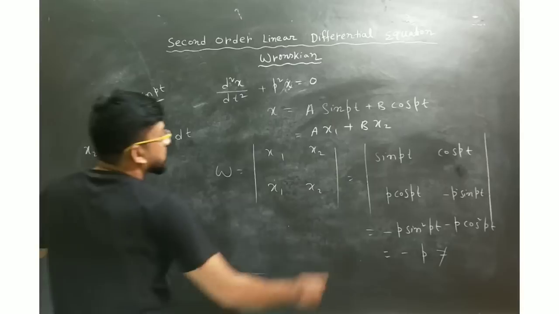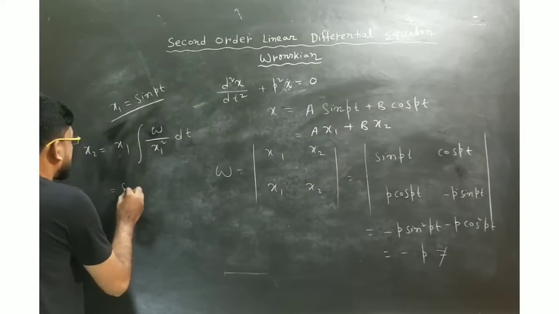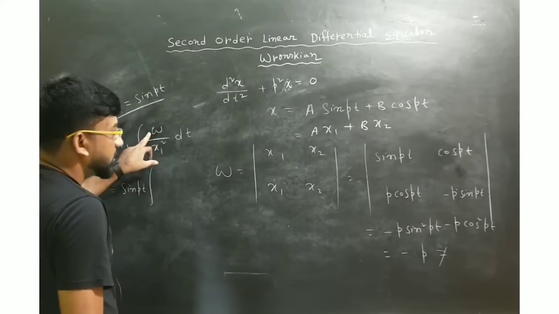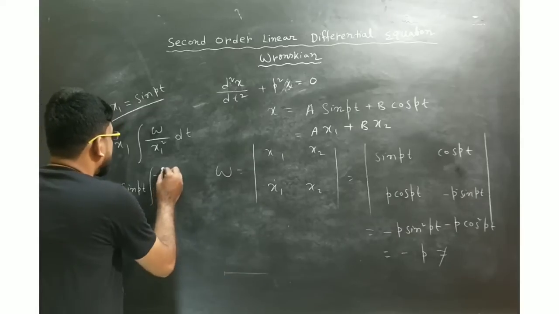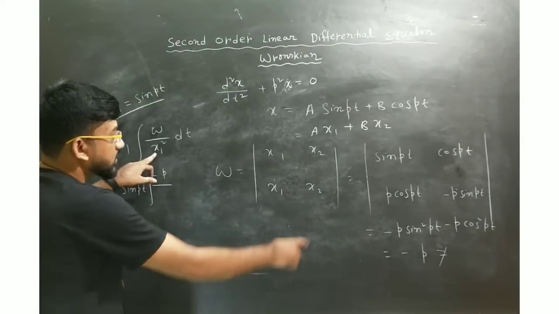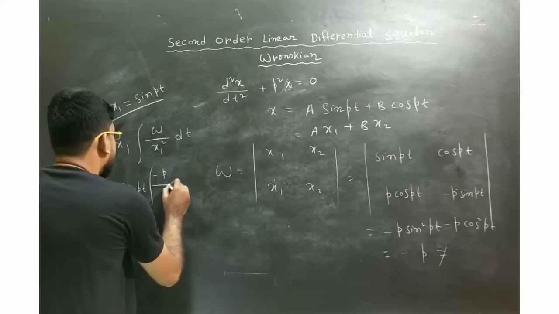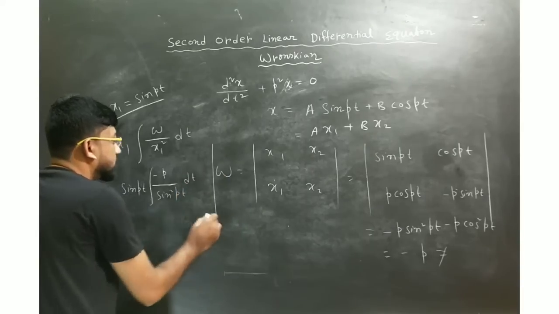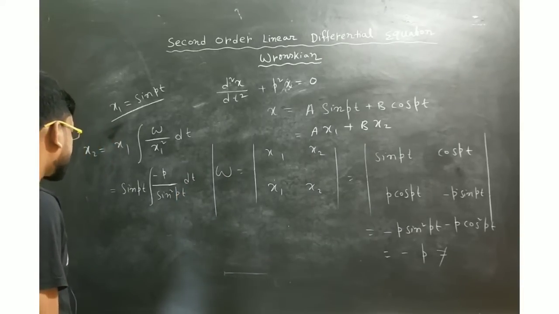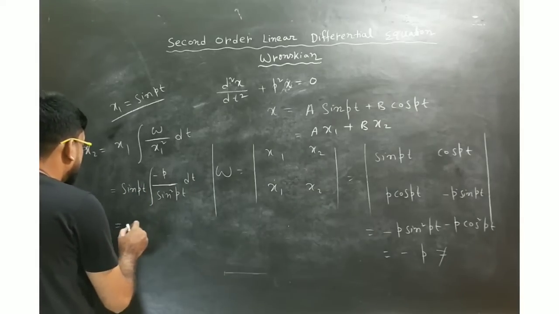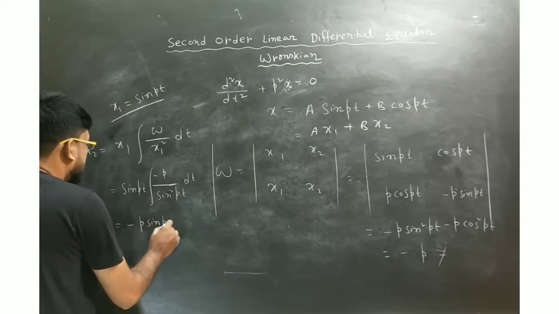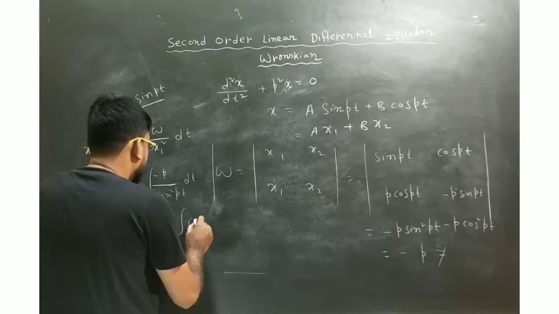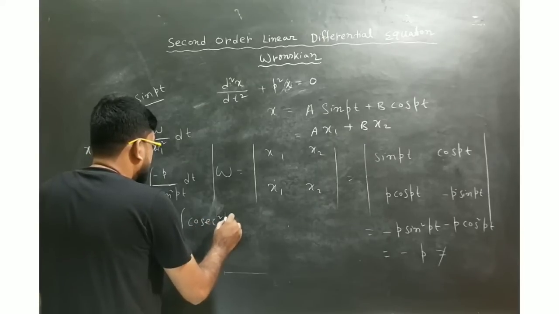So what will be your x1? x1 will be sin pt. Now what will be your W? Your W is minus p, so it will be minus p divided by x1 square, that means sin square pt, and dt. Now this p will be outside, so it will be minus p sin pt times the integration of 1 by sin square pt, which means cosec square pt dt.